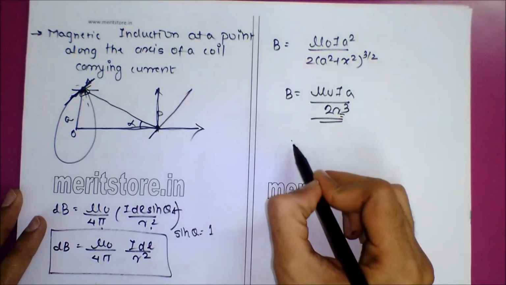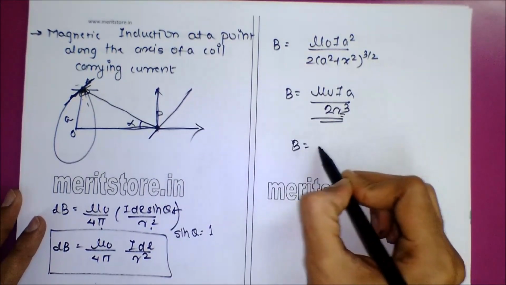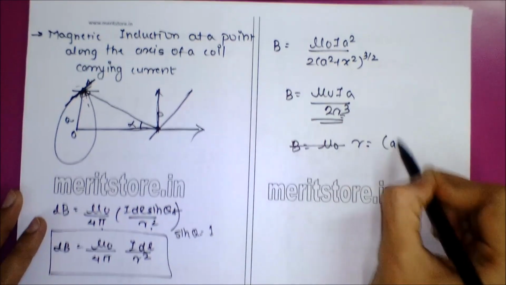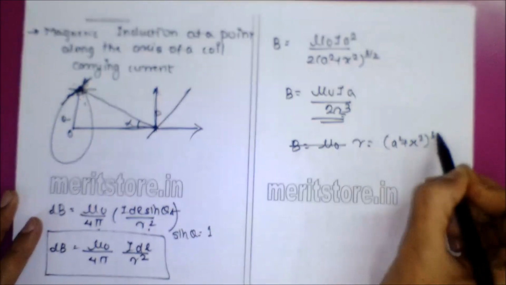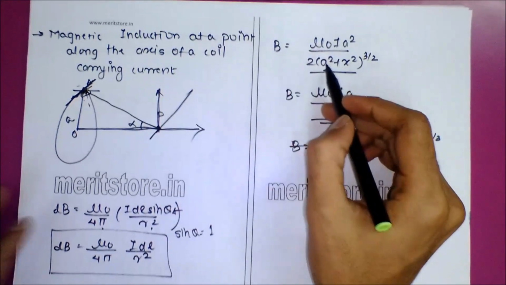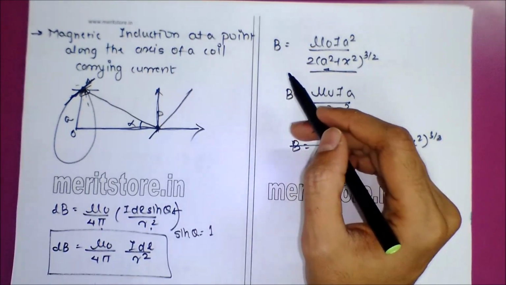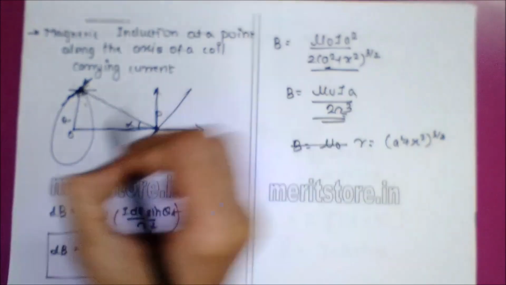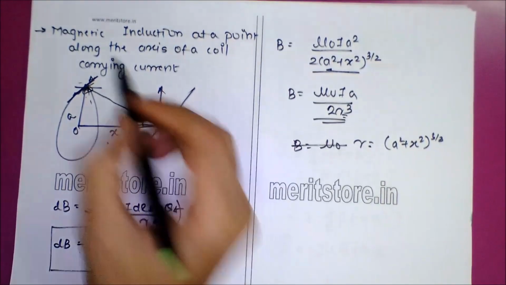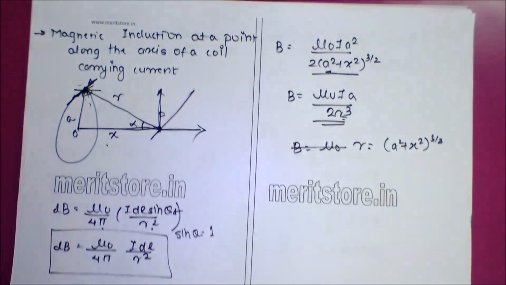Then for the distance r, substituting, you get a square plus x square raised to 3 by 2. This OP is your distance x and this AP will be your distance r.